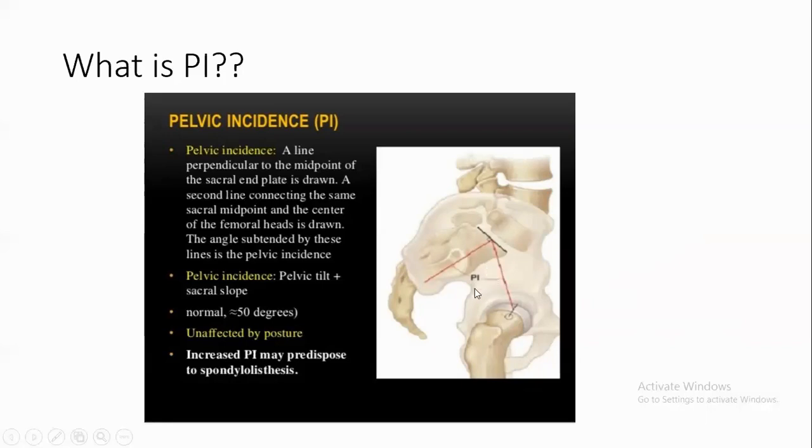If the pelvic incidence is high, the patient is predisposed to spondylolisthesis, because it will slip forward like this. Normally, it is 50 degrees.